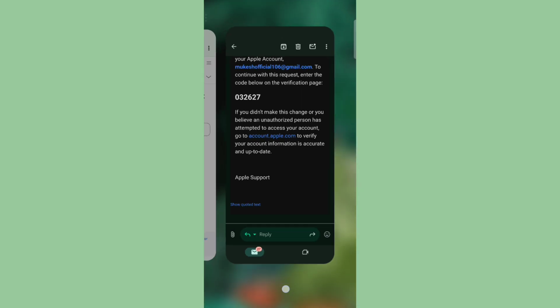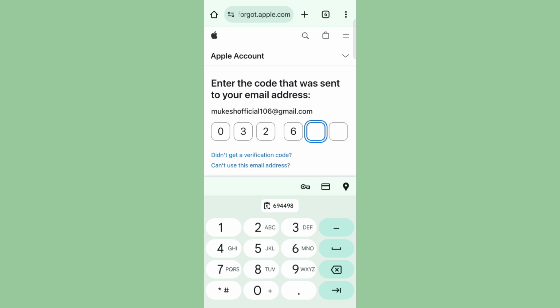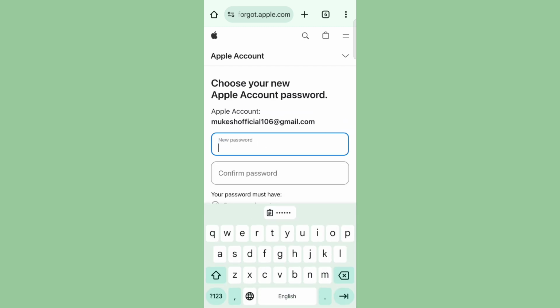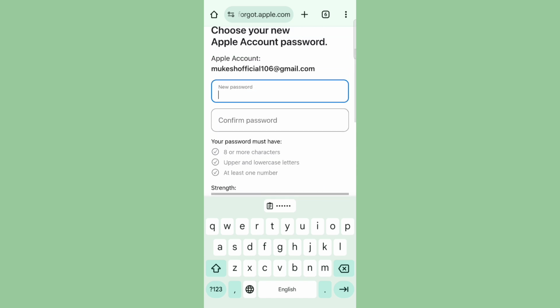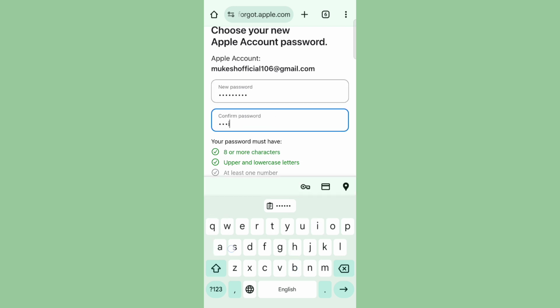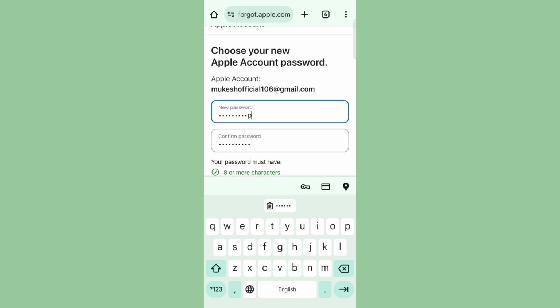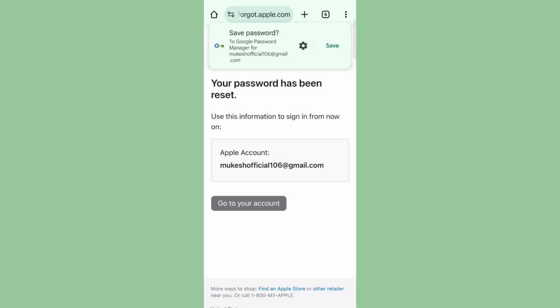like this, and continue, and enter your new password and confirm your new password and continue option here. And continue now, and your password is successfully updated.